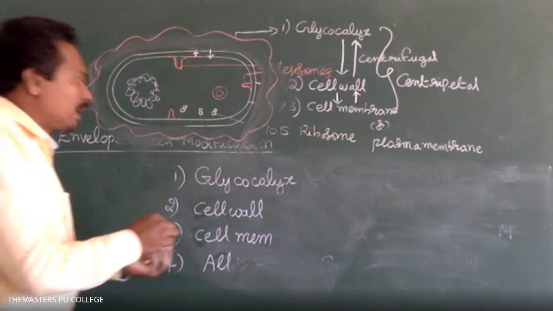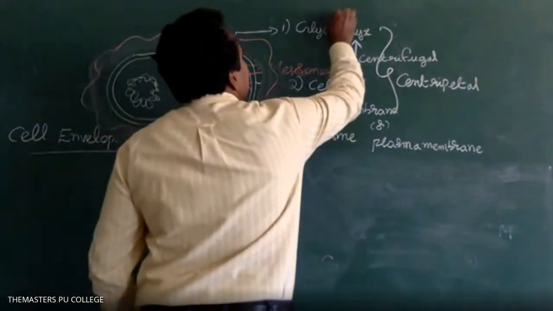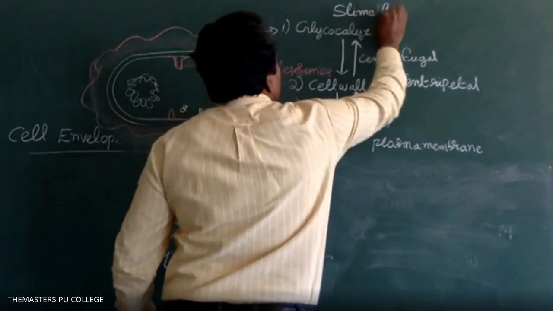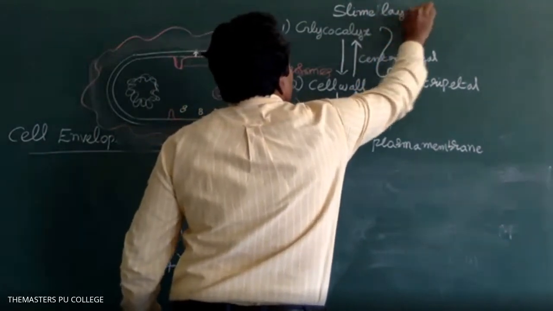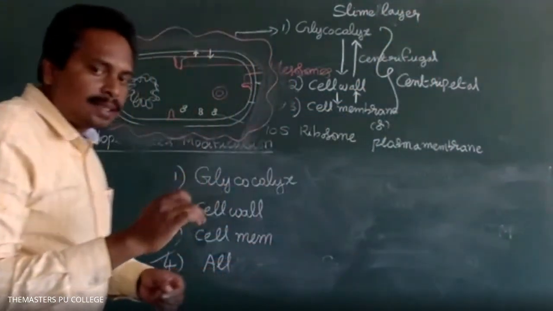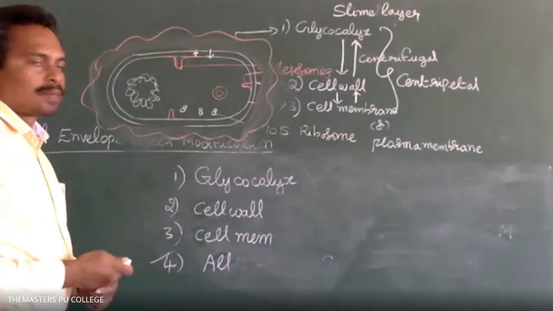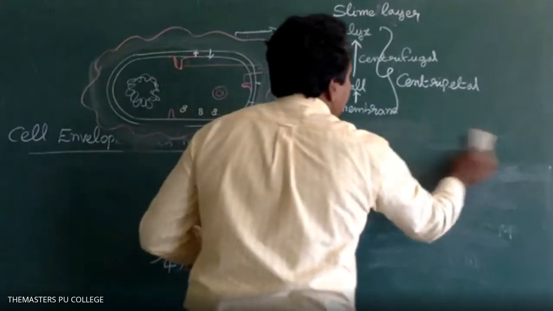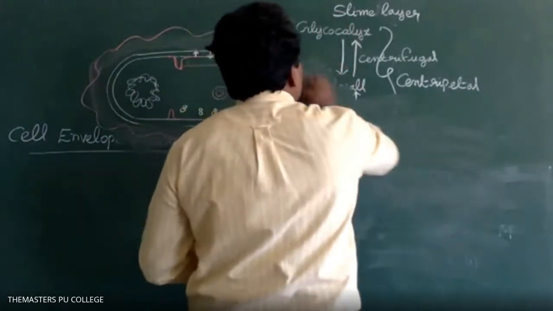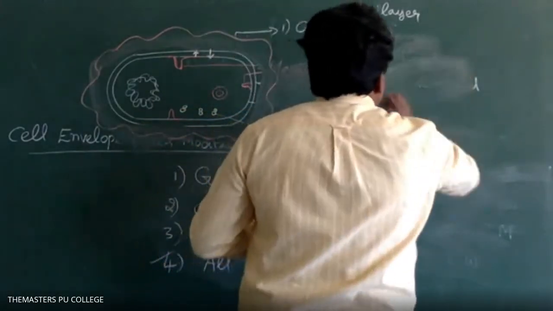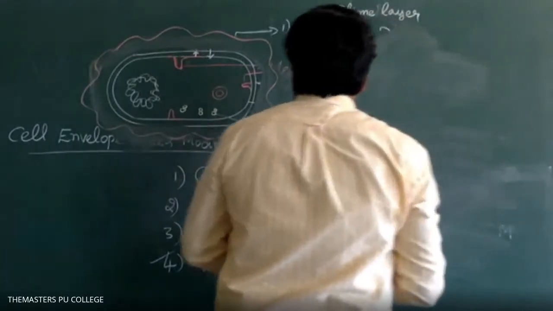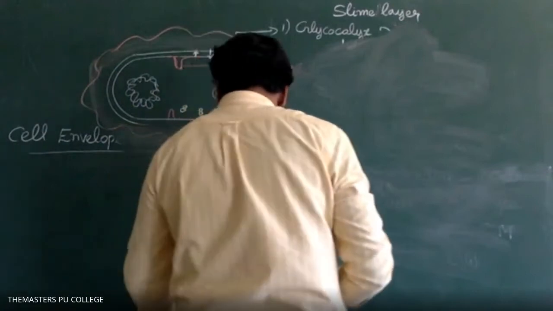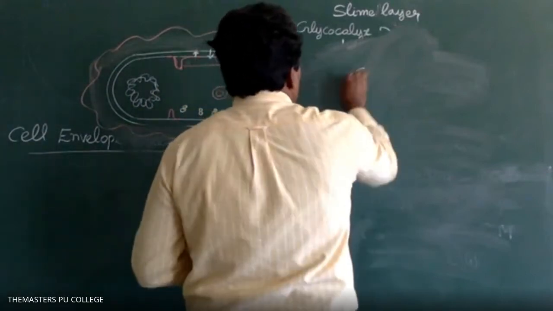That is called the slime layer. In some other bacteria, the glycocalyx is thick and attached tightly to the cell wall. Then it is called a capsule.